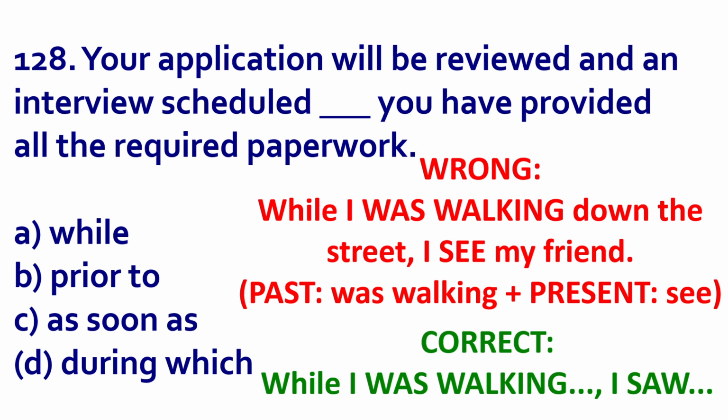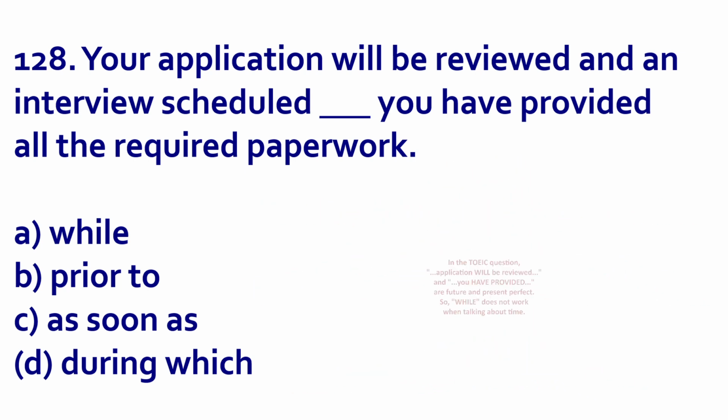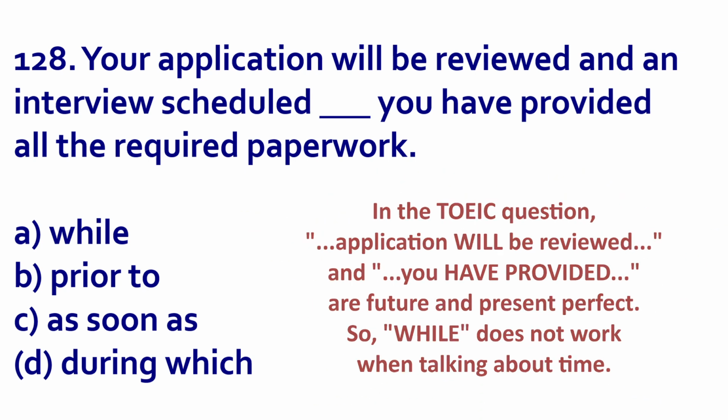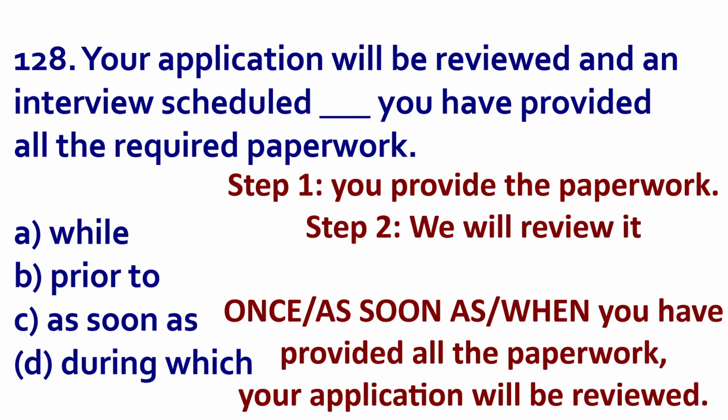This is correct. If we look at the TOEIC question, it says future, you will be reviewed, and then you have present perfect. You have provided. This does not match with while. So the answer is as soon as.